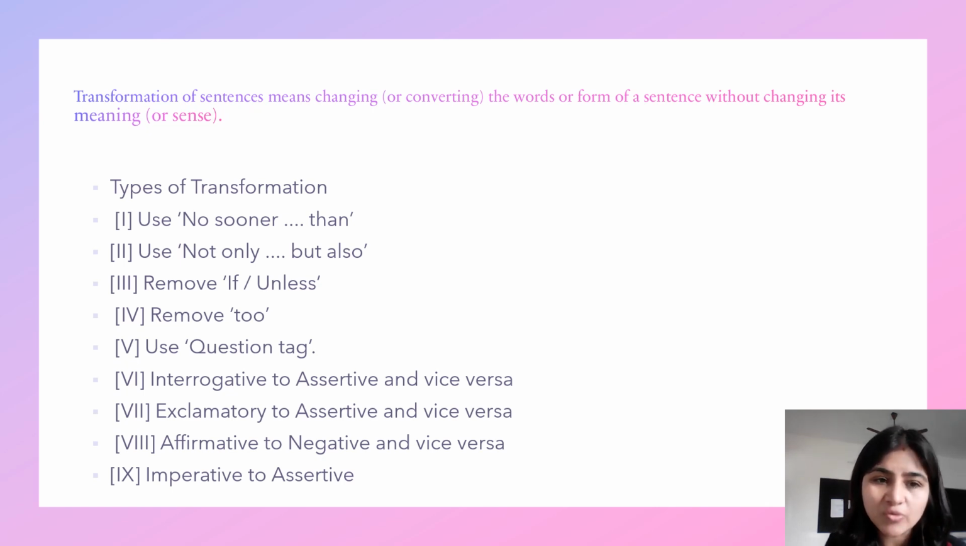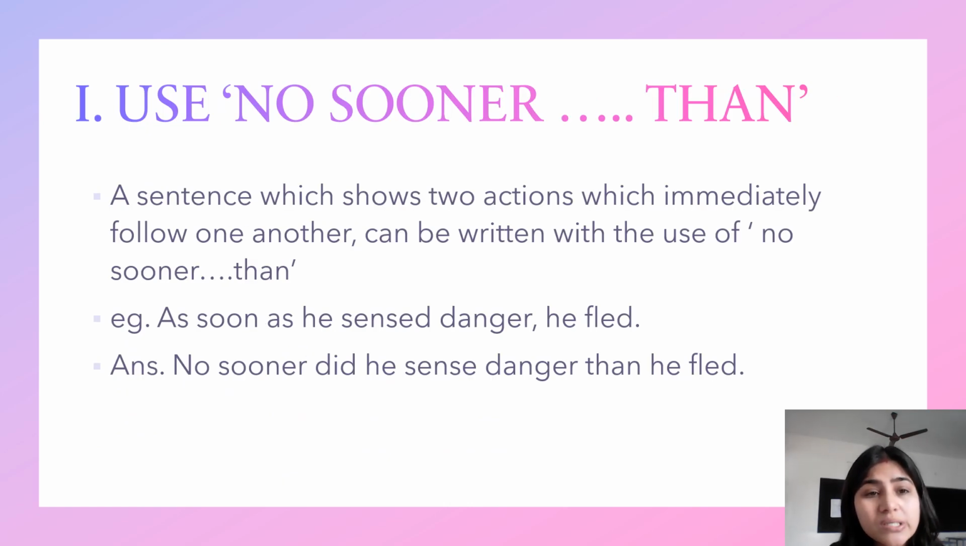So there are different types of transformation. I have written down here 9. So we'll try to understand how do we do that. The first one is using no sooner than. The second one, not only but also. So we can remove if and use unless instead of if. Even we can remove too as well. You can use question tag to change the form of the sentence. You can change interrogative sentence to assertive sentence and vice versa, or exclamative to assertive, affirmative to negative, and again imperative to assertive. So these are different ways in which a sentence can be transformed from one form to the other.